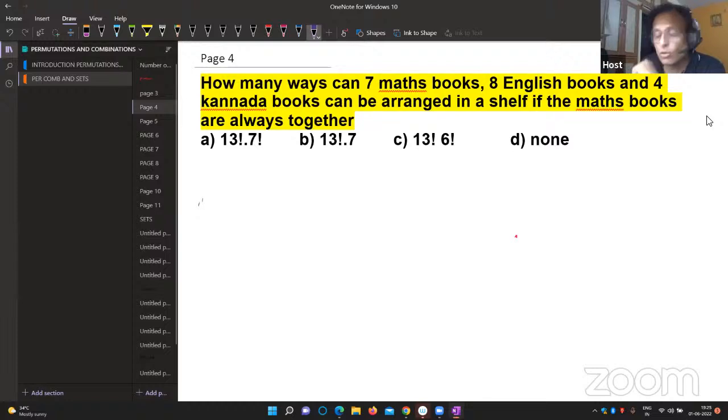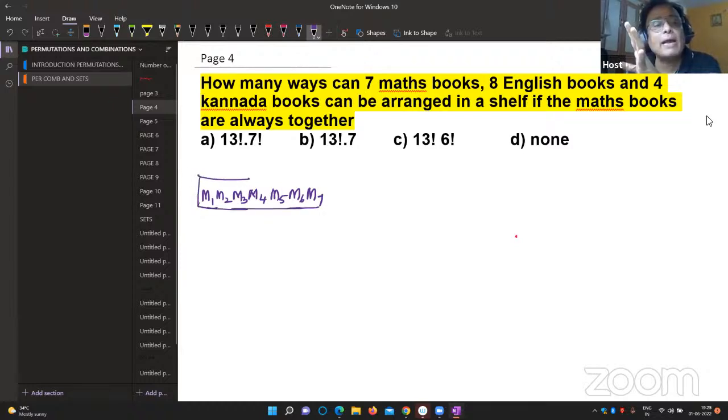Look at here. All of you see this? M1, M2, M3, M4, M5, M6, M7. In the shelf, all 7 maths books should be together, which means we'll bundle them. We'll pack this. Wherever we keep this bundle, along with that, how many books are there now? 8 English books and 4 Kannada books.